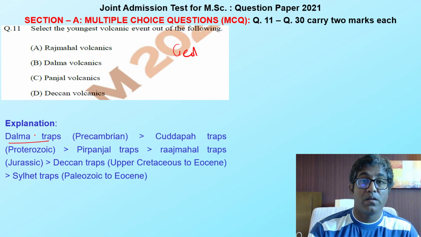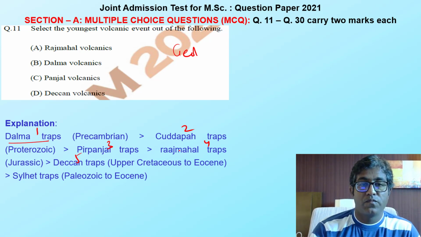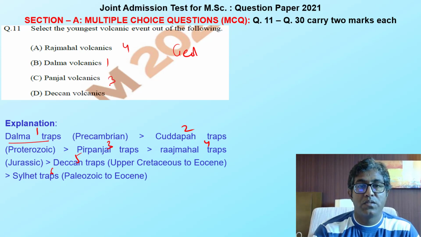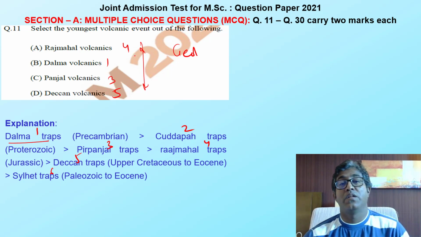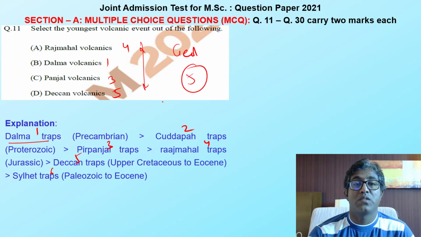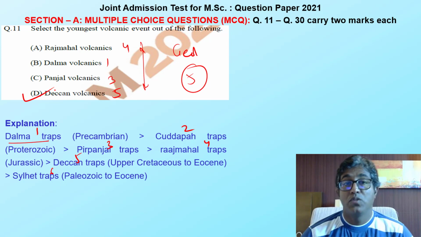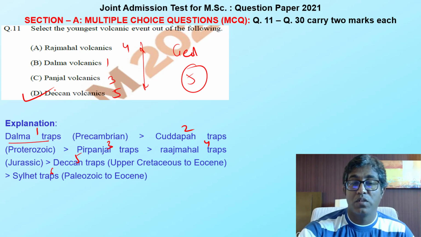Let's provide a number to all the volcanic events. Dalma trap is 1, Kadapa 2, Pirpanjal 3, Rajmahal 4, Deccan 5, and then Sylhet 6. So according to this, if I put this in increasing order, I will find 5, the Deccan volcanics, as the youngest one compared to all these options. So this is my option.